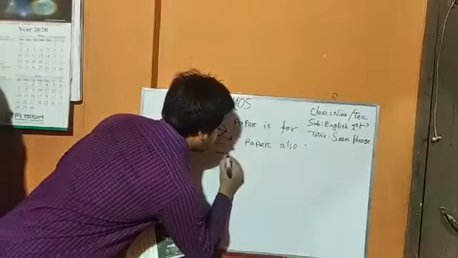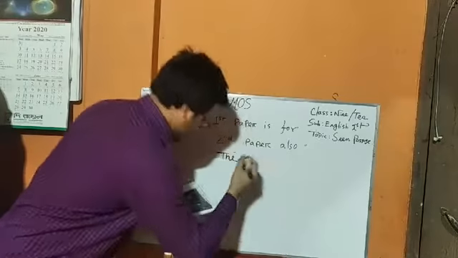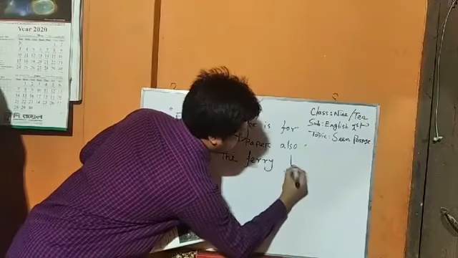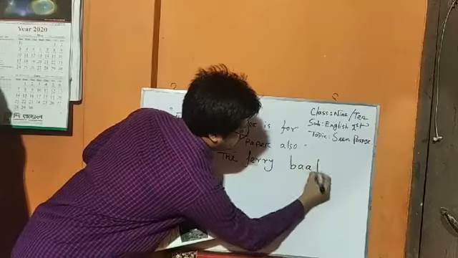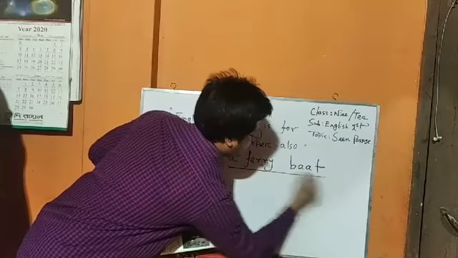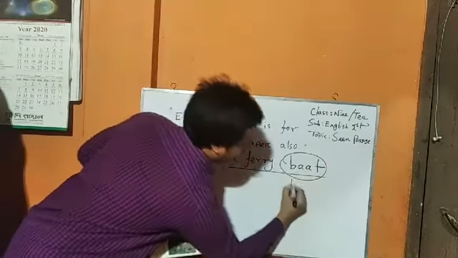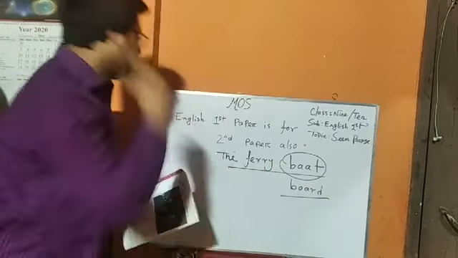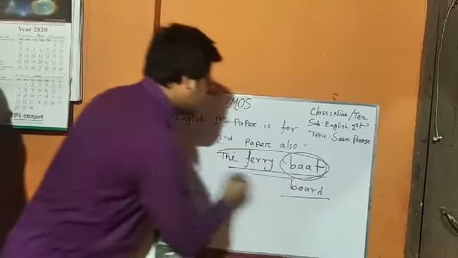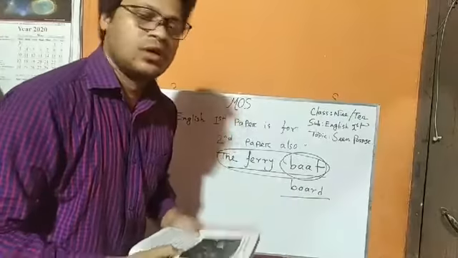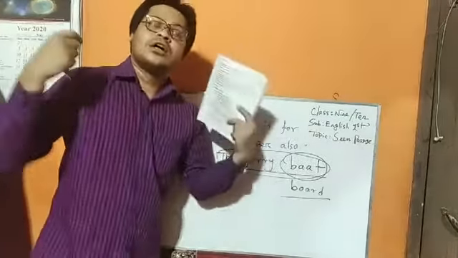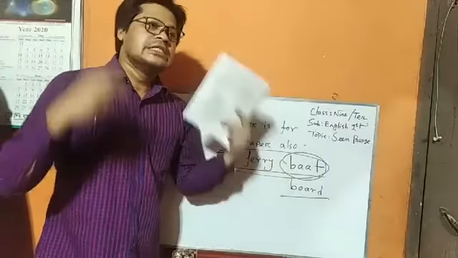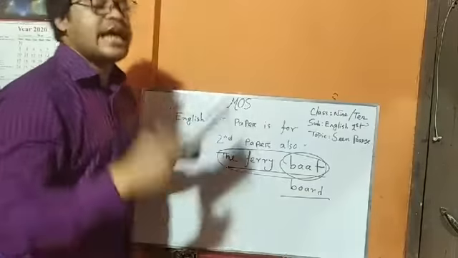The ferry boat is a type of vehicle by which we can cross a river or a riverine area.